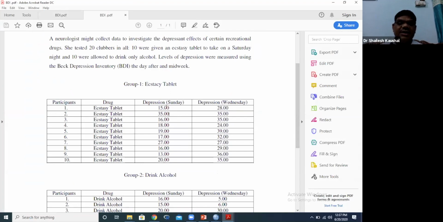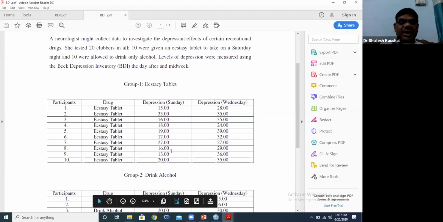This is the score of Sunday, 15, 35, and the Wednesday observations, 28, 35. In this case study, the neurologist gave ecstasy tablets to all 10 participants over 4 days: Saturday, Sunday, Monday, Tuesday. So here we have two observations, meaning the independent variable is time, which is 3 days.